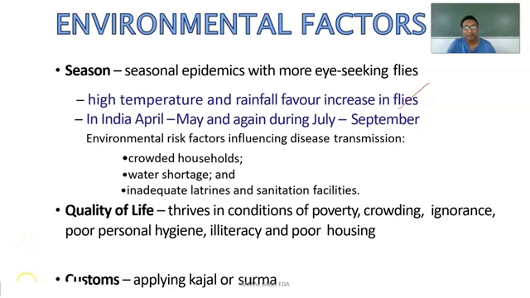And if some people follow custom traditions, when they apply kajal or surma without washing their hands properly, or if the kajal or surma causes irritation, or contains dust or infective materials, then it will lead to trachoma.